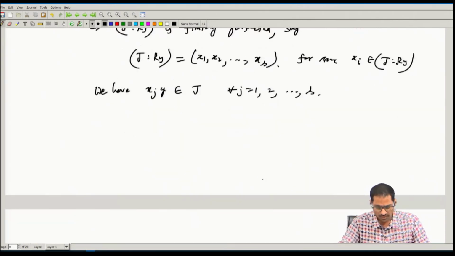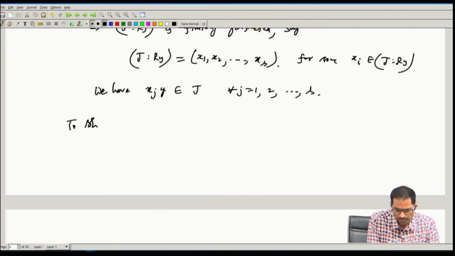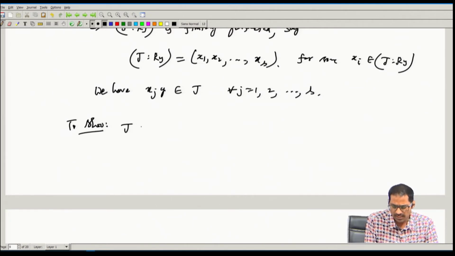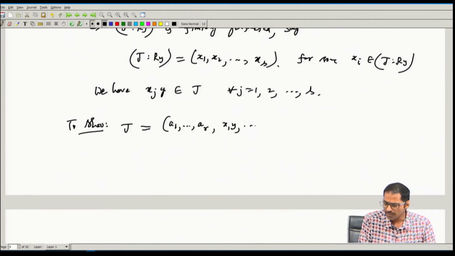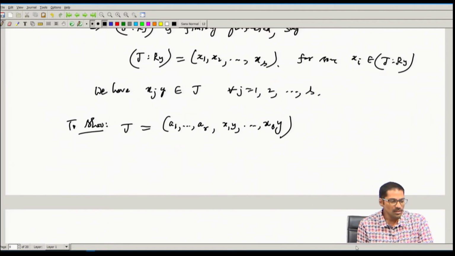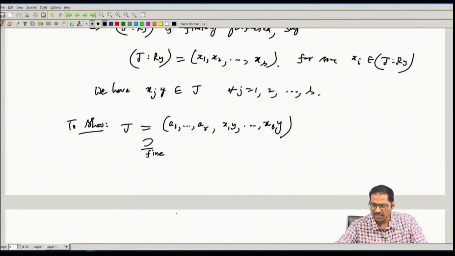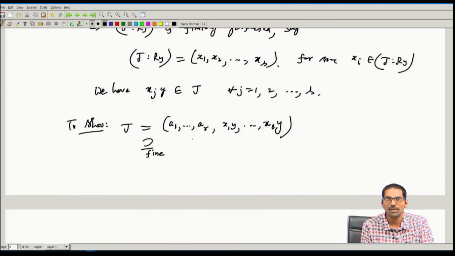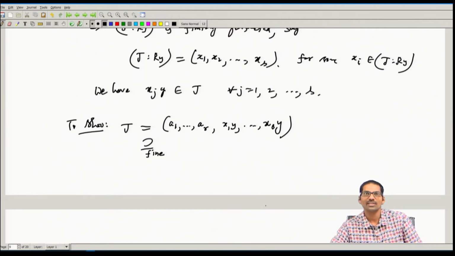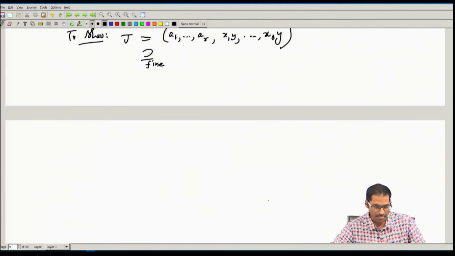Now our claim is to show our J is exactly generated by a1, a2, ar comma x1y and so on xsy. Okay. So this part is fine, because each ai belongs to J, and xiy is also in J. Therefore the right hand side is contained in the left hand side. We need to show the other inclusion, the left hand side is contained in the right hand side.